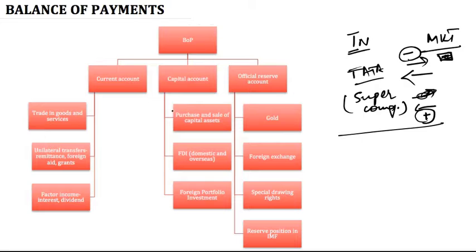Now it's very important to understand that capital account transactions improve the quality of balance of payments, or improve the quality of exports and imports for an economy in the future. Why?